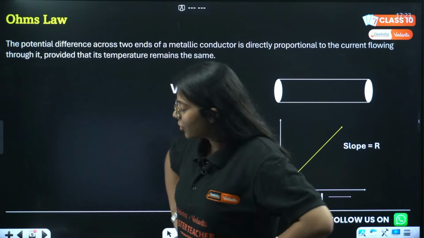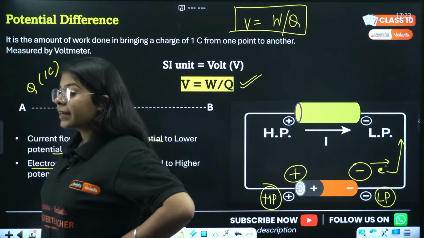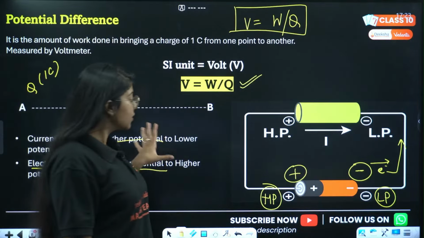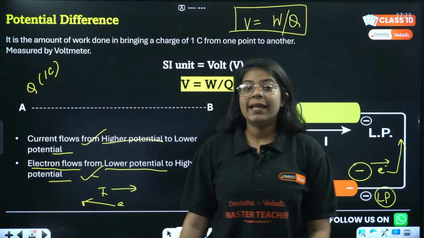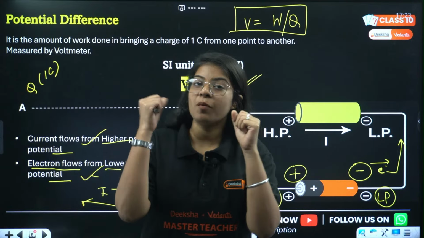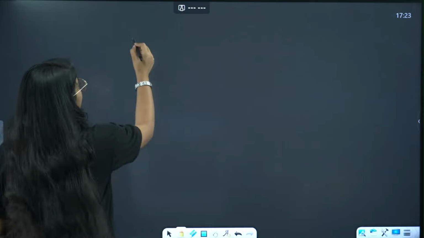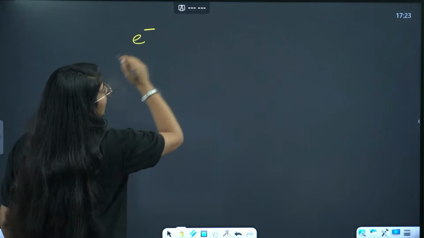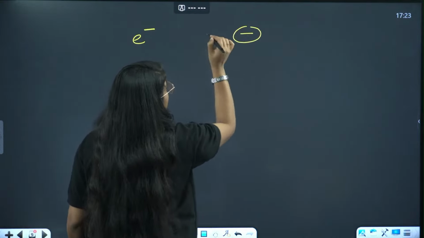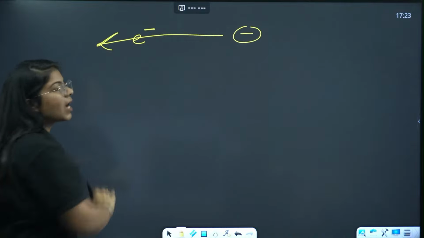Okay, a little slow. We have to explain potential difference again. Yeah, this part. Look, electron will go away from another negative charge. Electron is charged as negative and there is a negative charge. So it will go away from that charge, right?